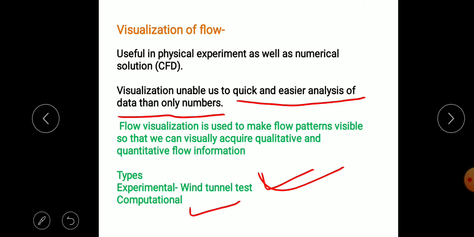CFD software is used to visualize the flow patterns and to check the properties of the fluid such as velocity and acceleration, based on the calculated values of velocity, acceleration, pressure, and the drawing of the object. So these are the two techniques used.